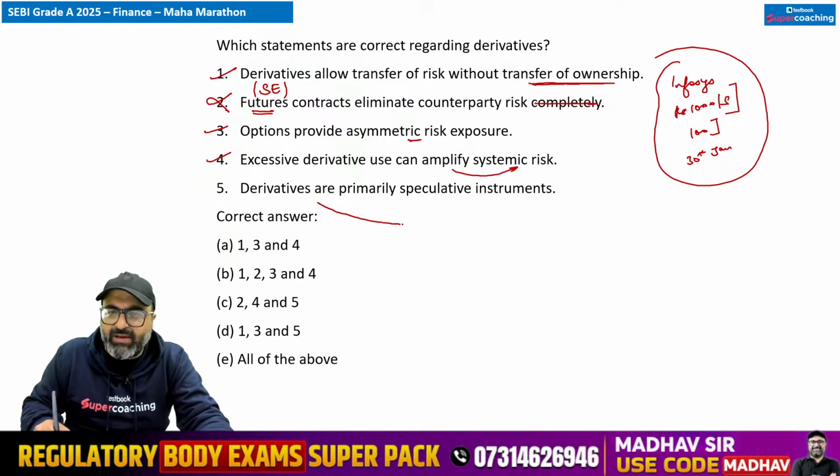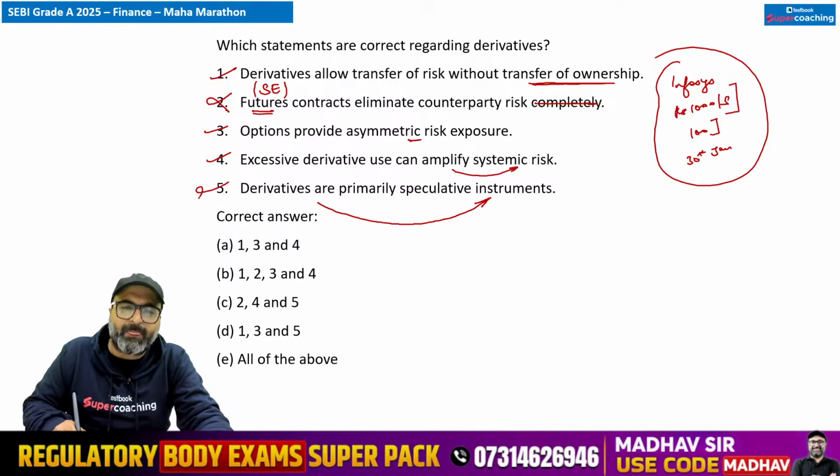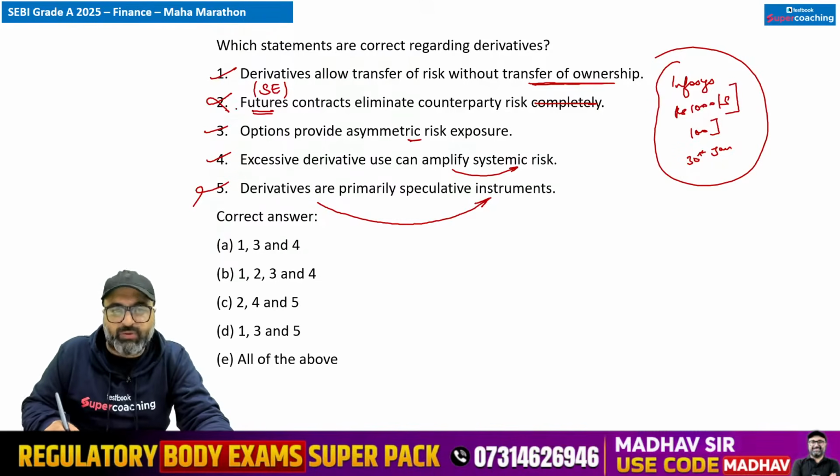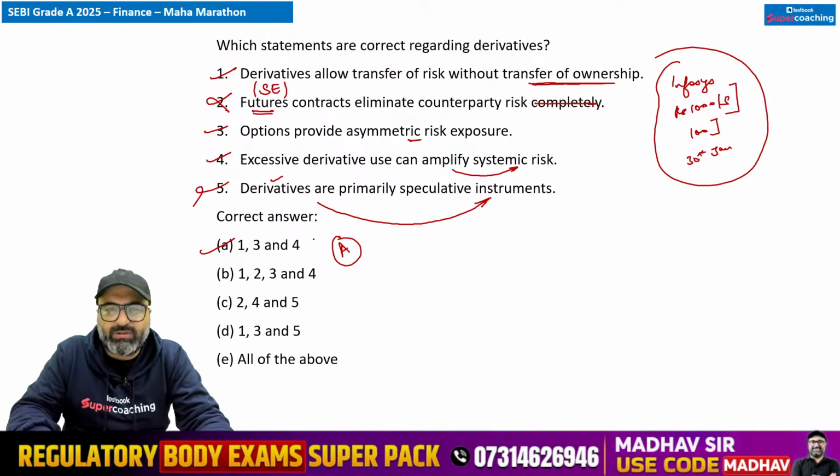Derivatives are primarily speculative instruments. नहीं सर, derivatives are primarily contracts which are signed to mitigate the risk. So they can be risk mitigative instruments rather than speculative instruments. So I'll go with first statement. 1, 3 and 4 are correct. Fourth, second and fifth are not 100% correct.